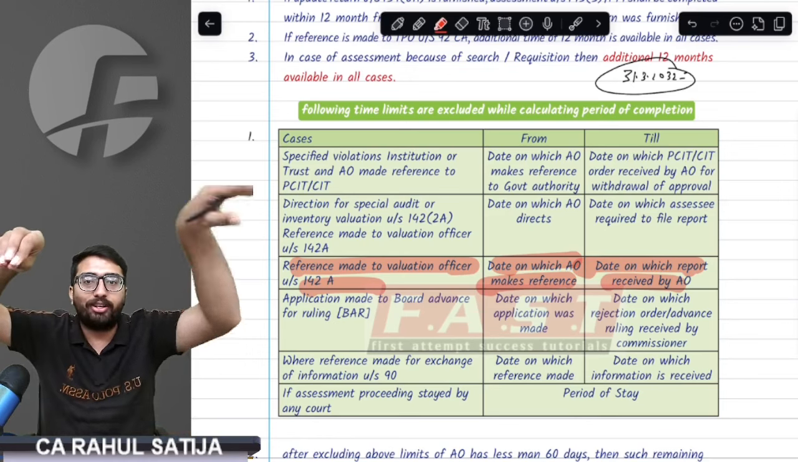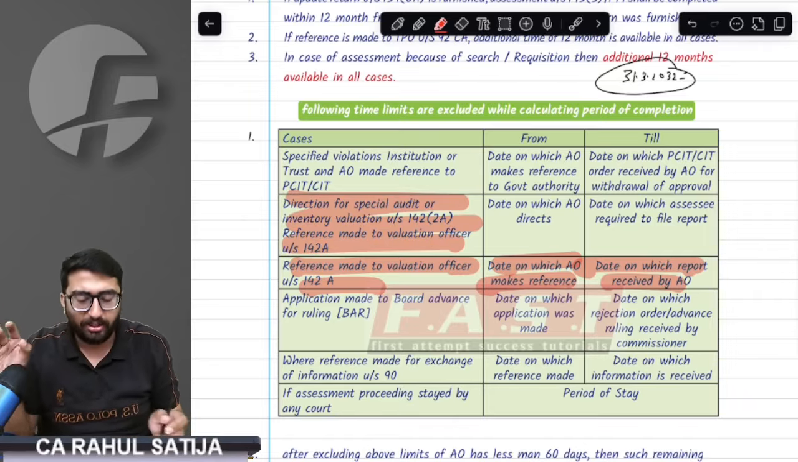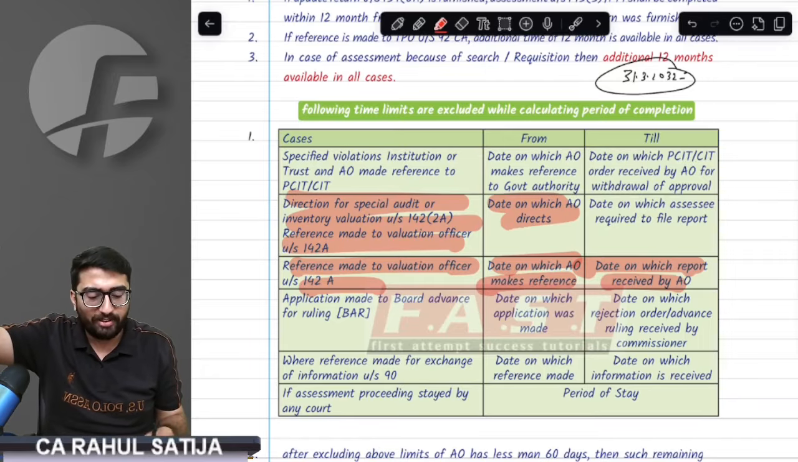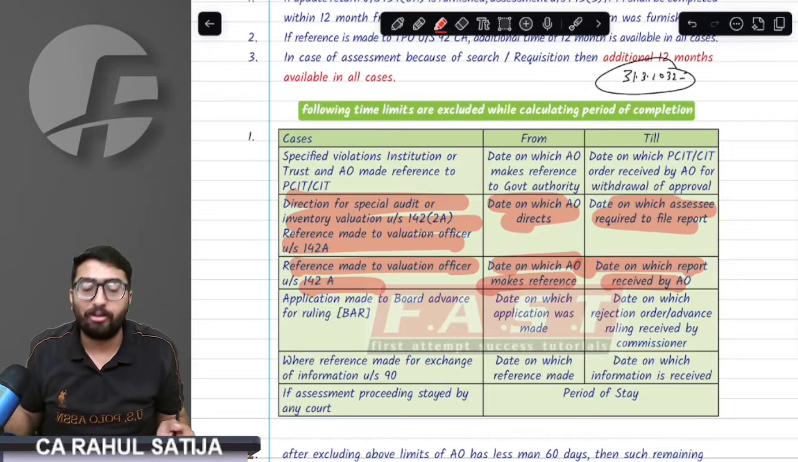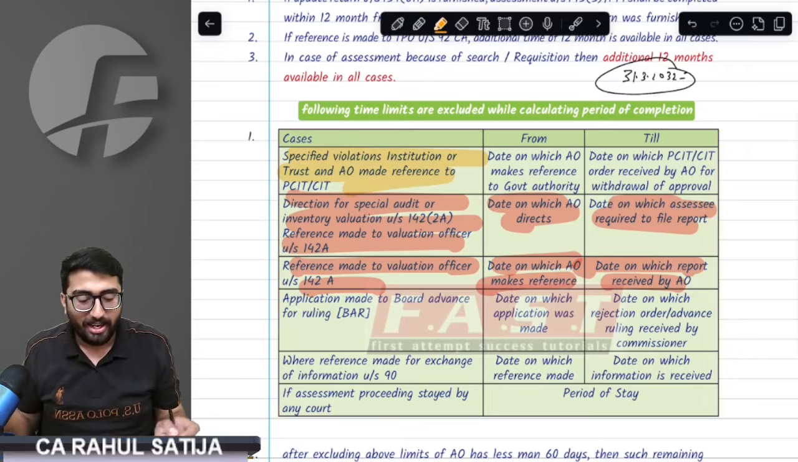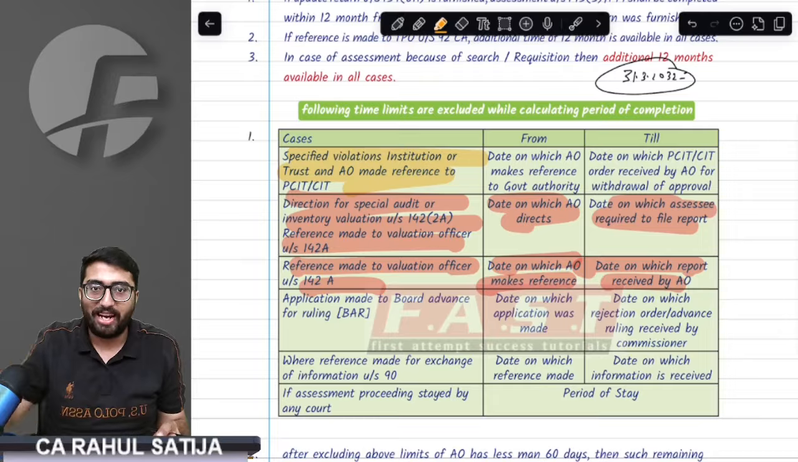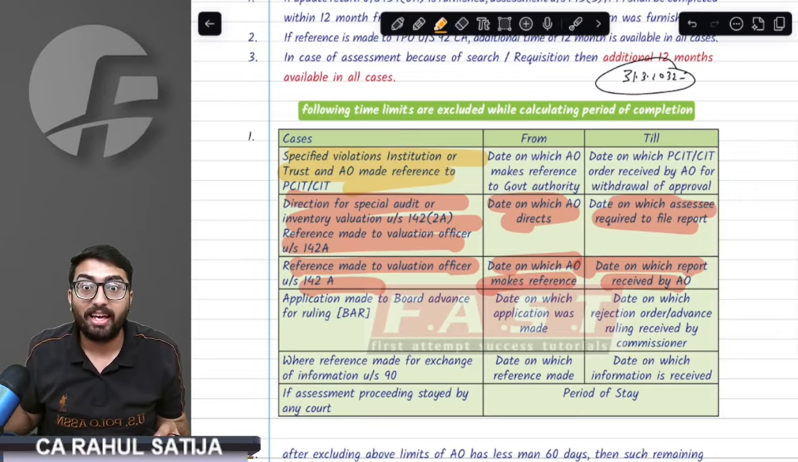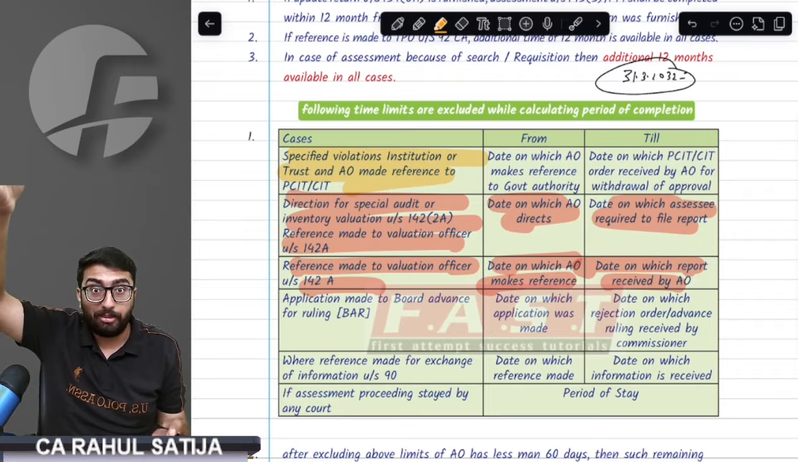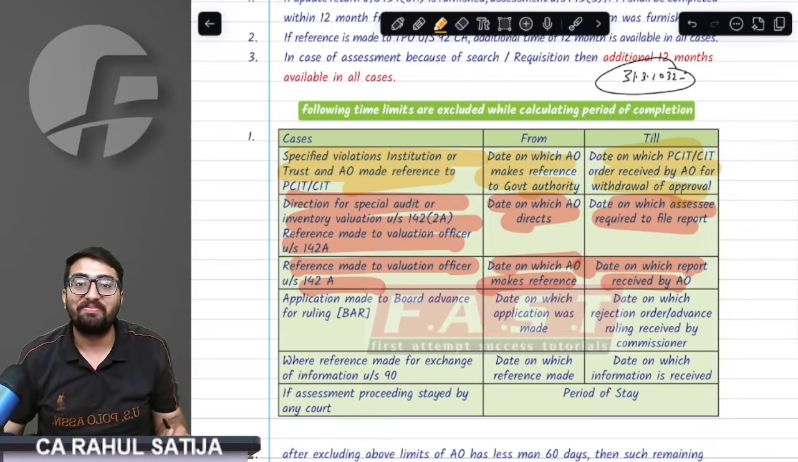If notice has been issued and order is yet to be passed, and during that proceedings AO has to order special audit, then whatever the time that has been wasted in special audit will be given extra. Listen to this point very carefully. For example, AO is doing income escaping assessment of a trust, and AO finds out some violation. In that case, he will refer the case to CIT, PCIT. Provision says whatever the time that is being wasted will be given extra.